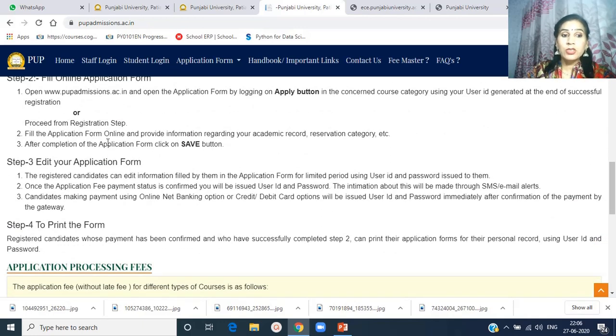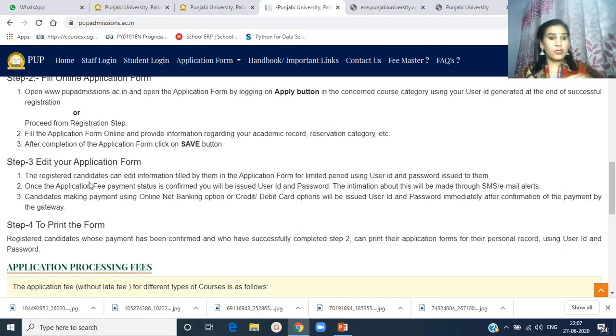Fill the application form online and provide information regarding your academic record, reservation category, etc. After completion of the application form, click on the save button. Then there is an edit option in the application form. If by mistake you put some wrong details, you can edit your application form.